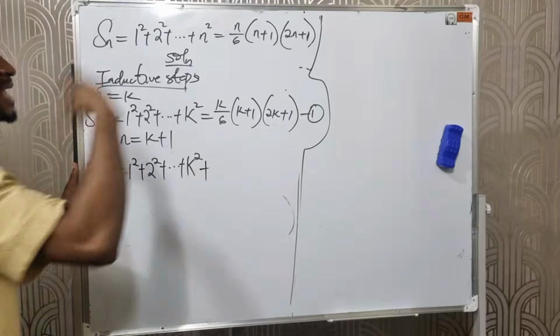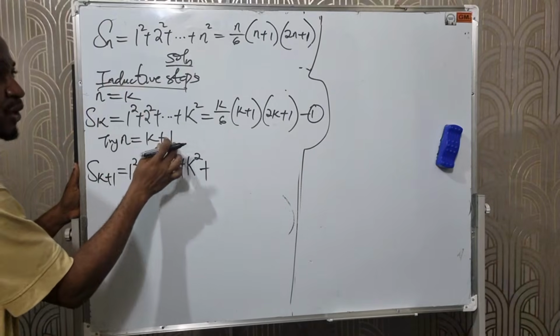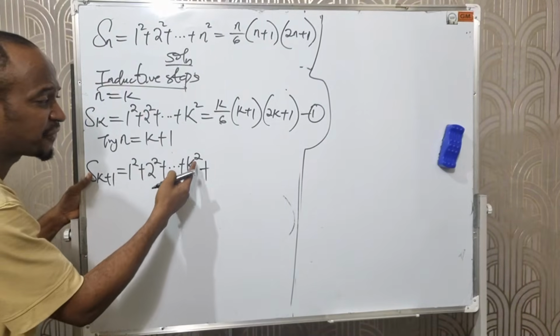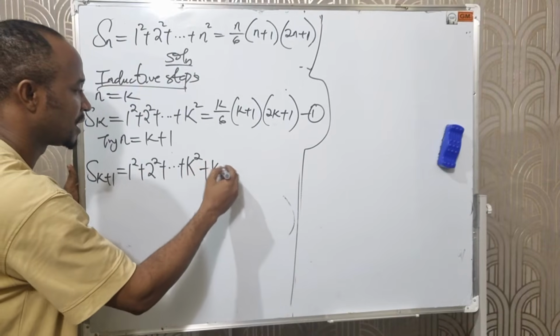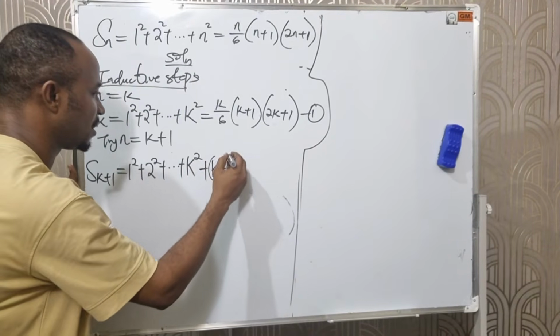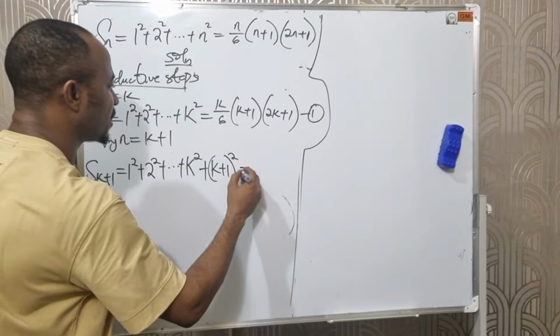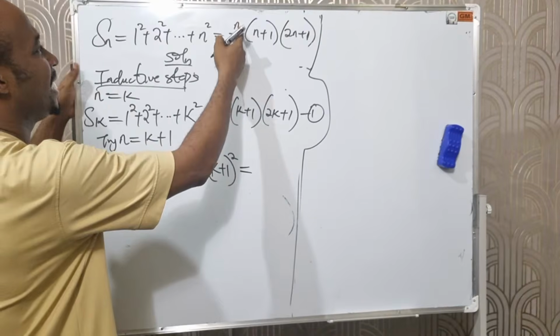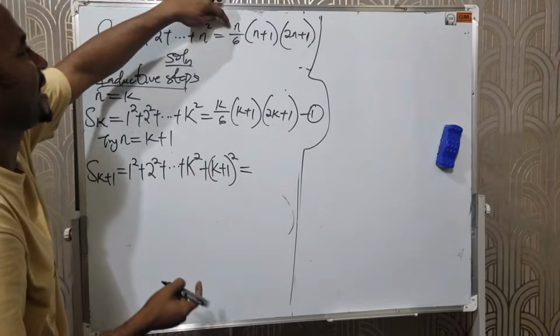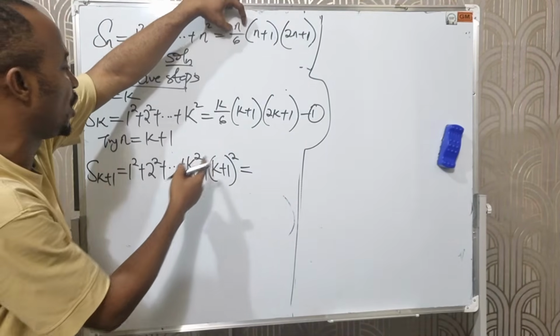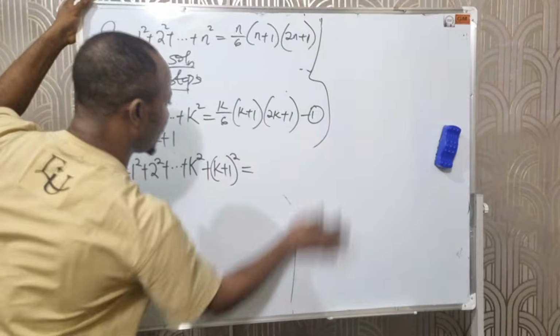Then the next term will be k plus 1, but because I have a square here, it will be k plus 1 all squared. Then equals, on this side, anywhere I see n, I will now put k plus 1. That will then give us what?